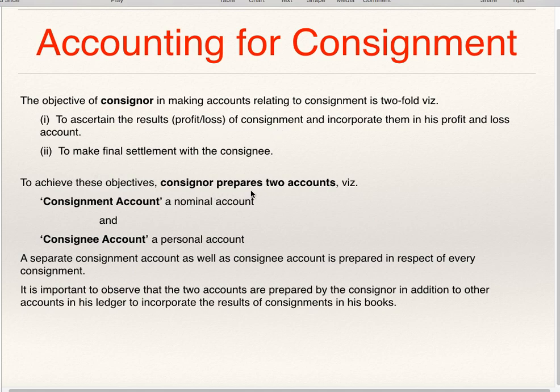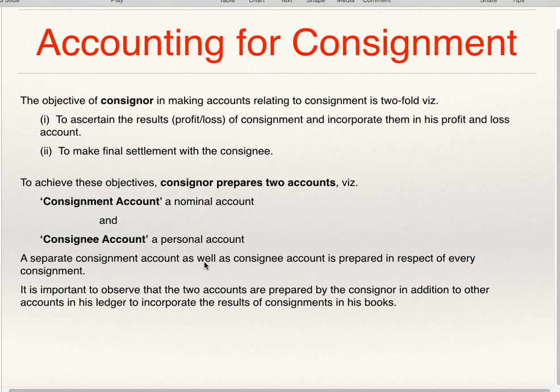For that, the consignor prepares two accounts: the consignment account and the consignee's account. Consignment account is nominal in nature. What is the rule of nominal account? Debit all expenses and losses, credit all incomes and gains. The consignor also prepares the consignee account. Consignee account is a personal account. So these two accounts he prepares, consignment account and consignee's account.